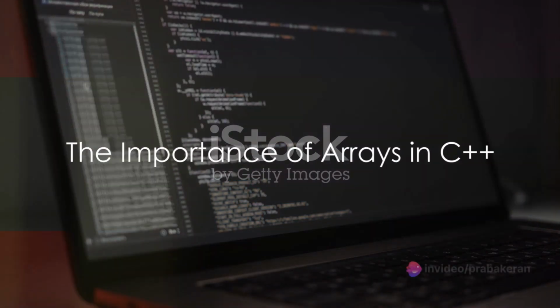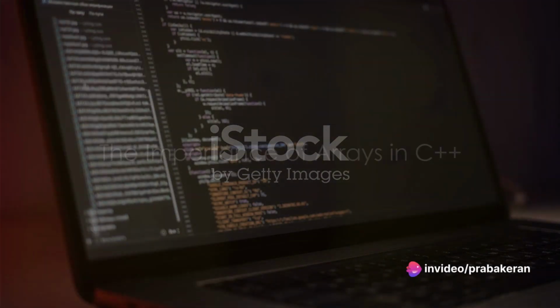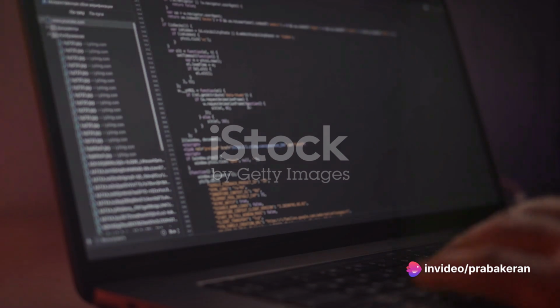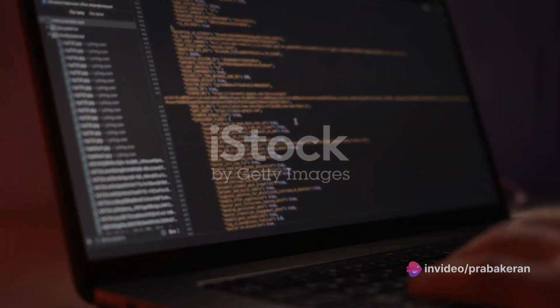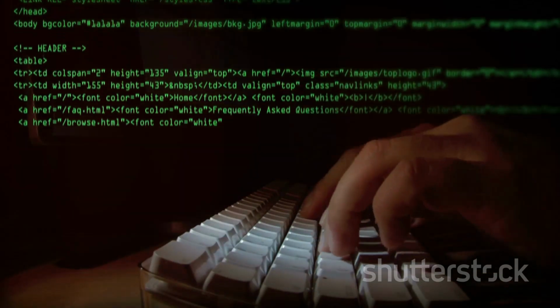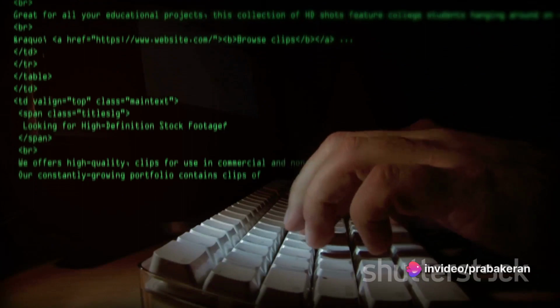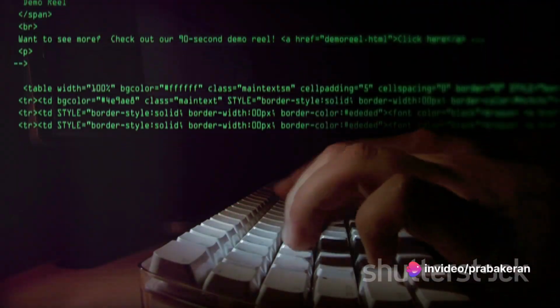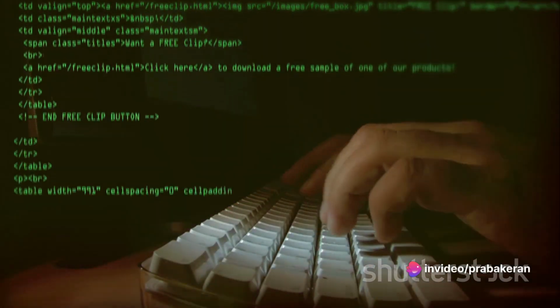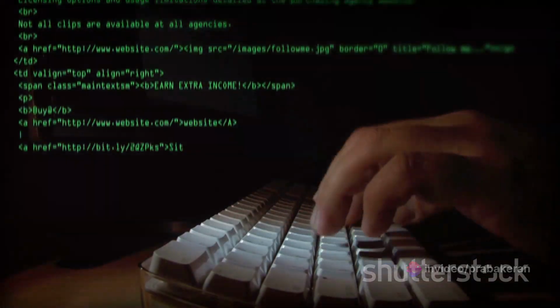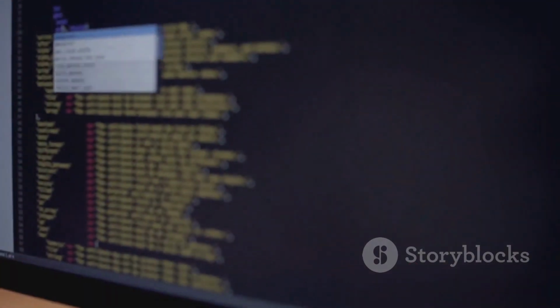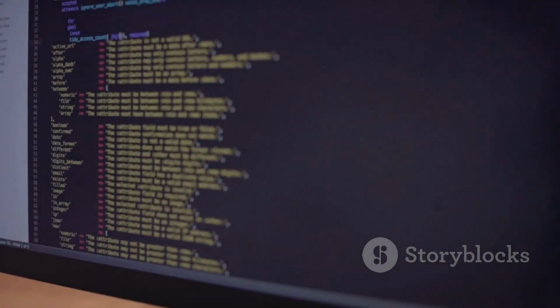Ever pondered why arrays hold such a significant place in C++ programming? Well, if you haven't, then you're in for a treat. Let's delve into the world of arrays and their importance in C++. Arrays are fundamental, not just in C++, but in all programming languages. Think of them as the building blocks of data organization and manipulation. They serve as containers that hold multiple values under a single name.